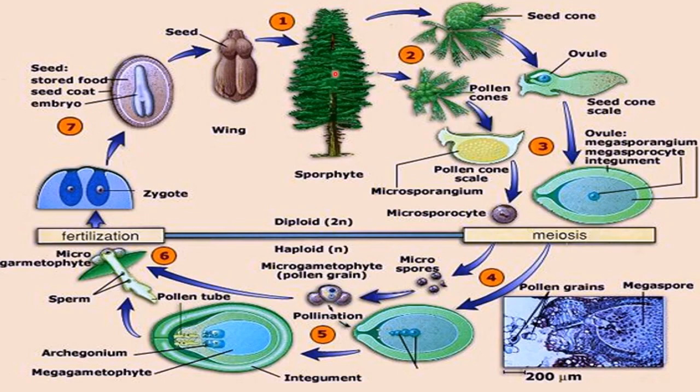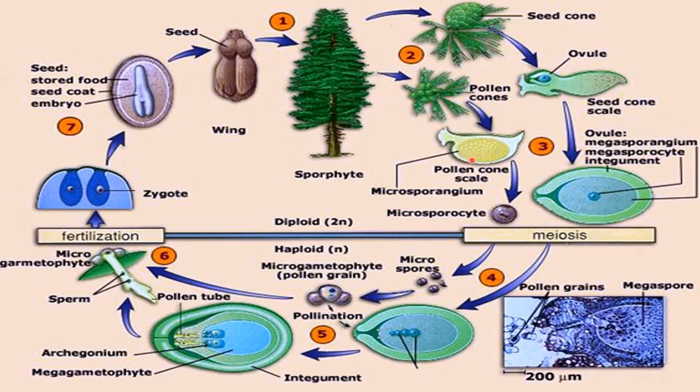Here two types of cones are produced on the plant. These can be produced on the same plant or on different plants, right? This one is the seed cone, meaning the female cone on which the seed will be formed. And this one is the pollen cone, meaning the male cone on which the pollen grains will be produced. So here you can see the pollen grains are produced from the pollen cones.